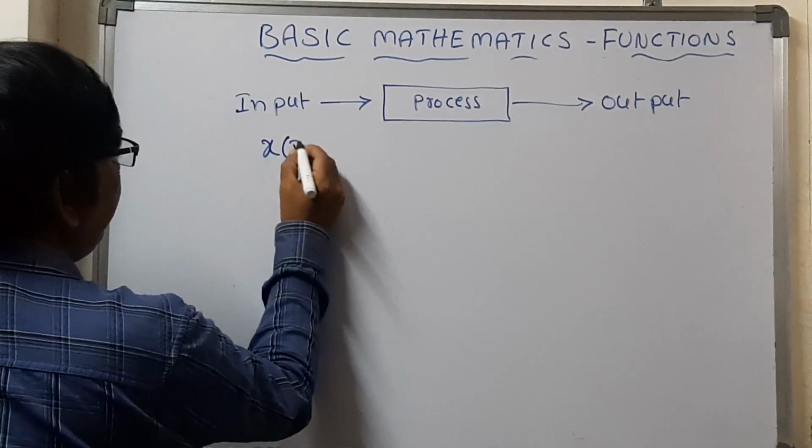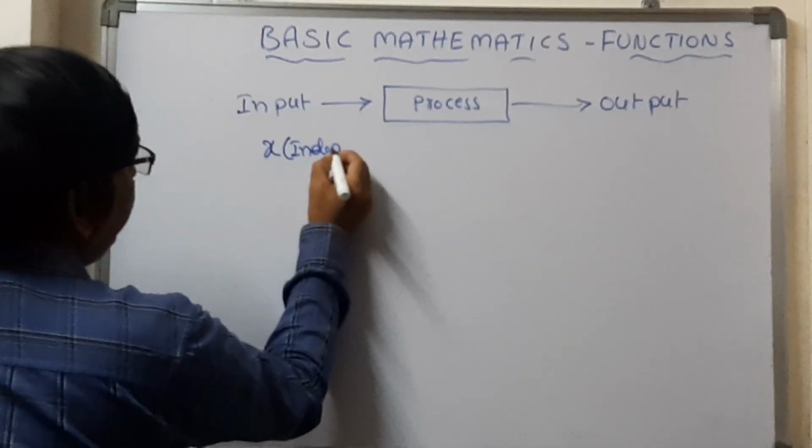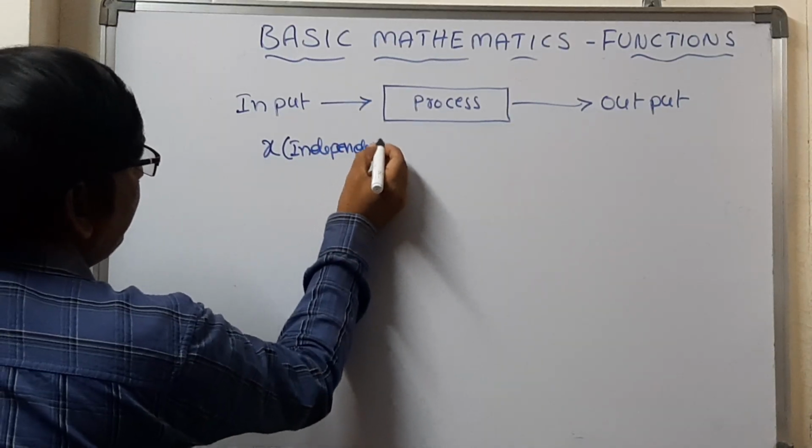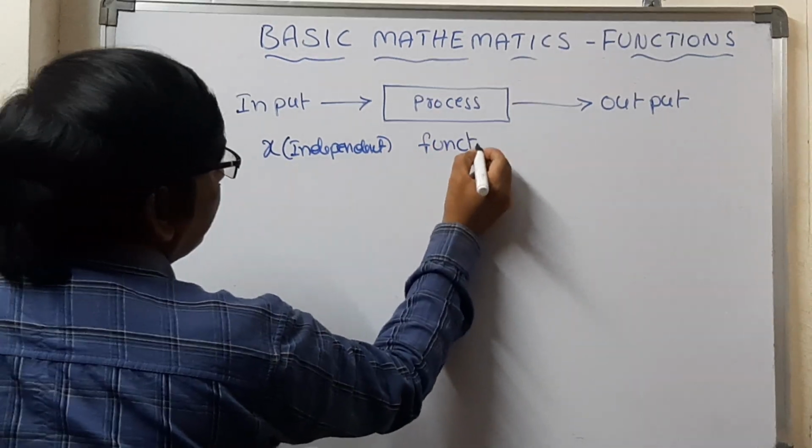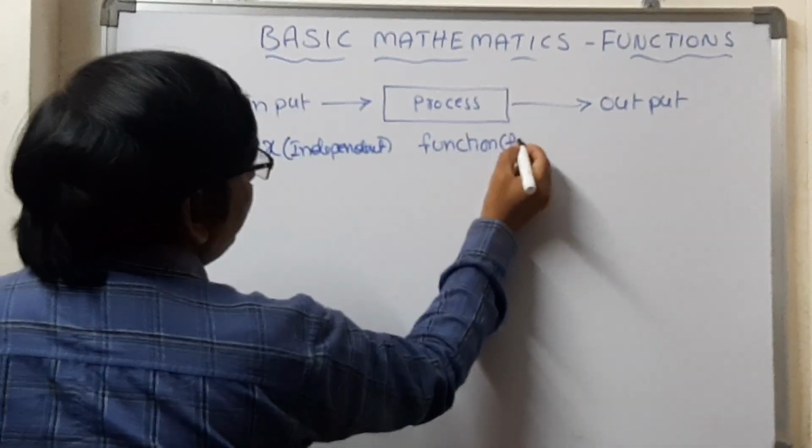Now let us compare this with our function. Whatever input we are giving, let us assume that is x, which we call the independent variable. Then this process, let us call it a function, the procedure going on there.